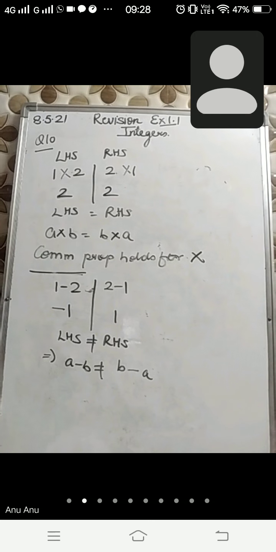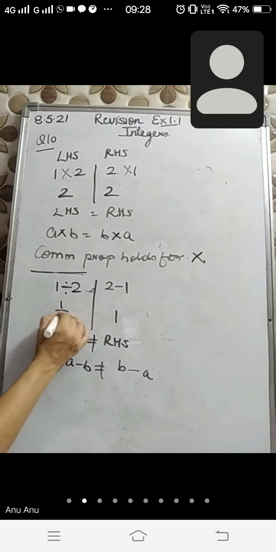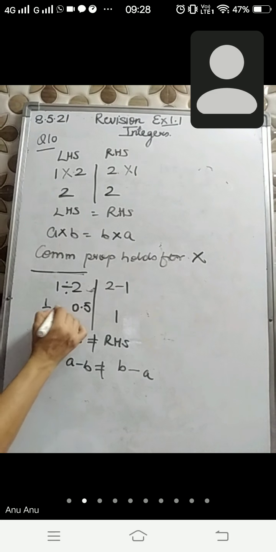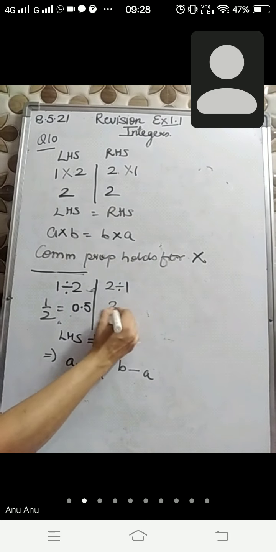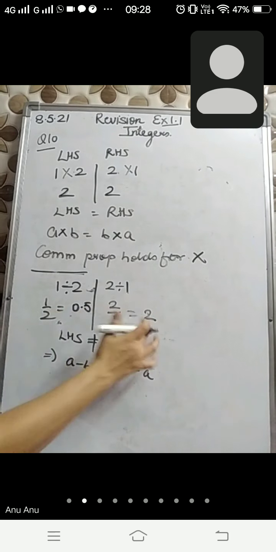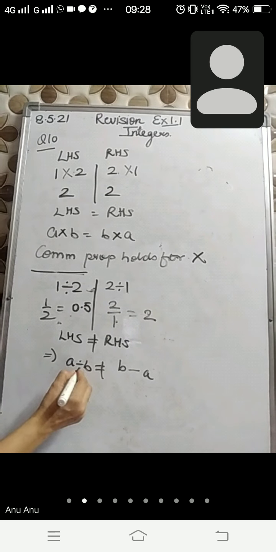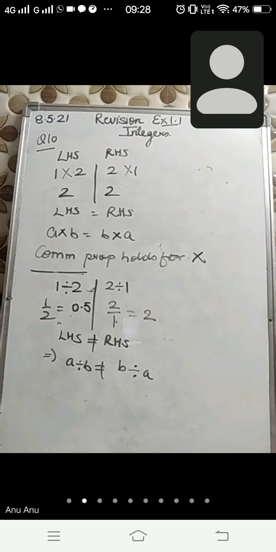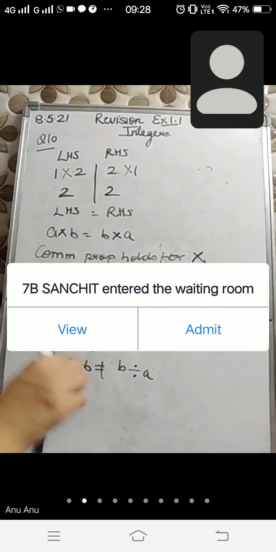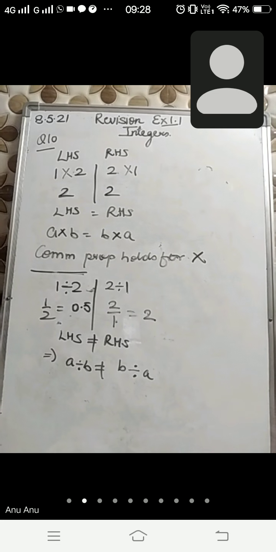For division, we can check it out. 1 divided by 2 is 0.5 and 2 divided by 1 is 2, and they are not equal. So we can say that this commutative property doesn't hold for division.